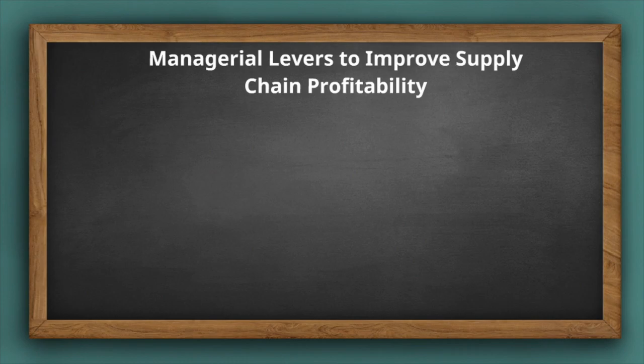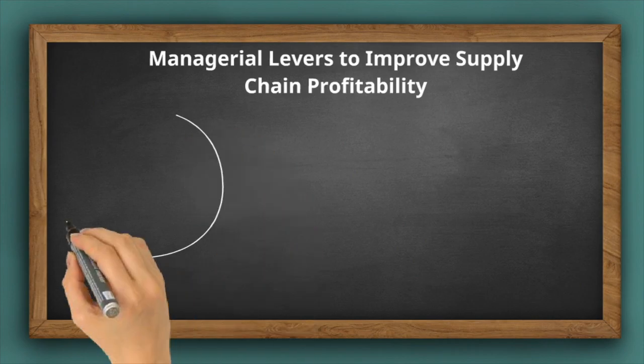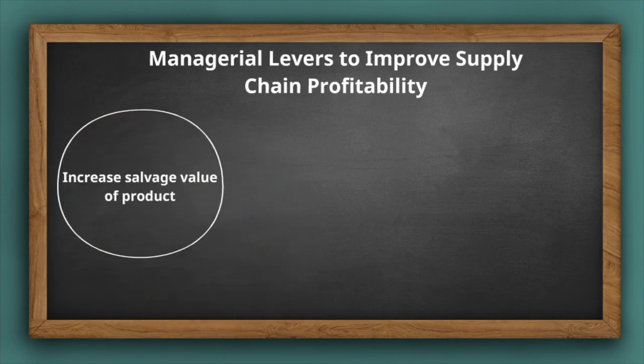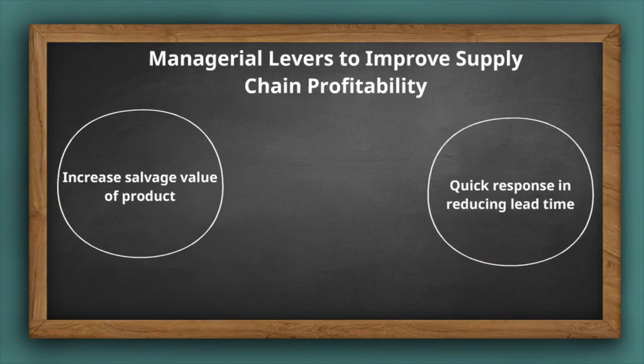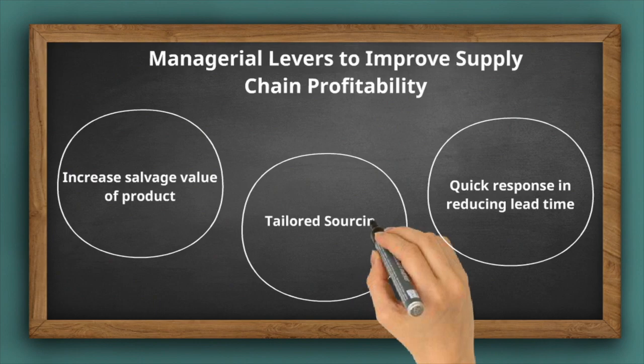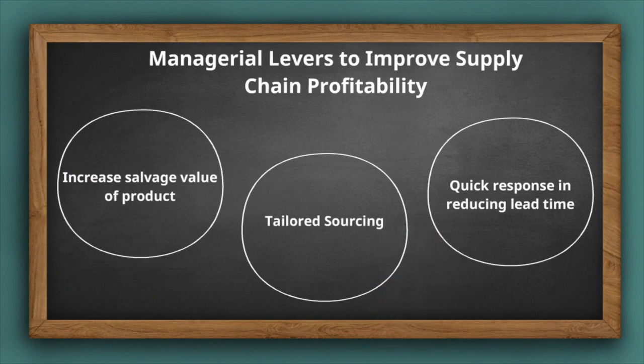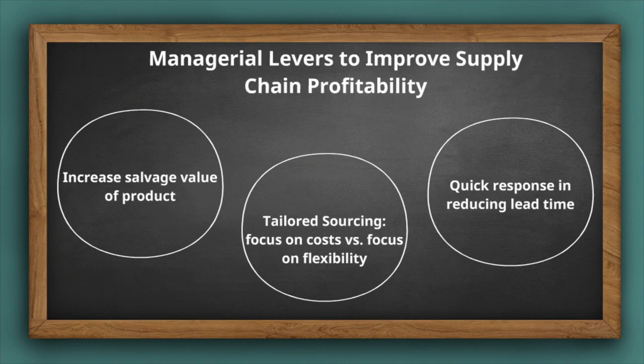In addition, there are several other managerial actions that Daniel could take in order to increase his profits, such as trying to increase the salvage value of each unit. Take actions to reduce lead time, which leads to lower and more often ordered quantities, less inventory, but the same product availability. Tailored sourcing. Tailored sourcing implies using a combination of 2 supply sources, and the 2 sources must focus on different capabilities.